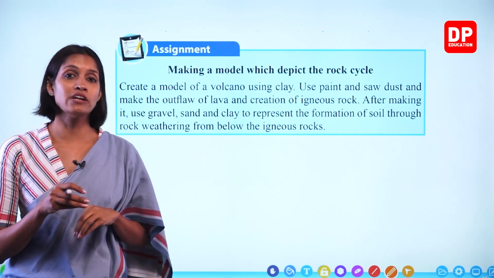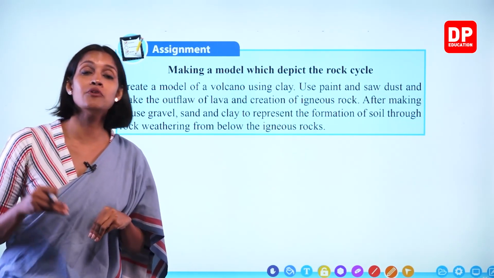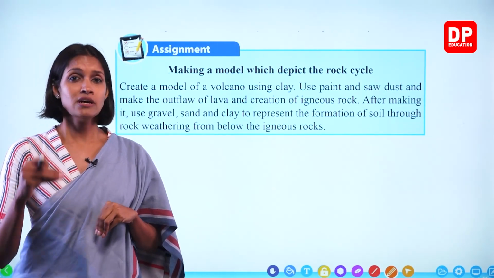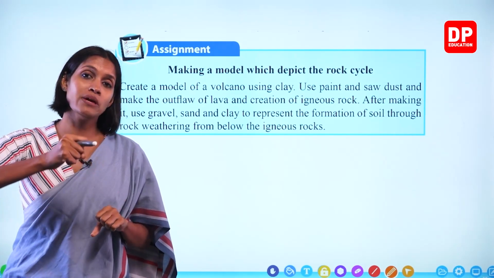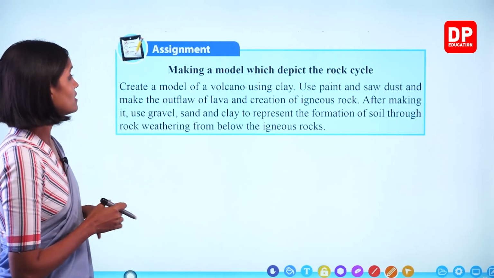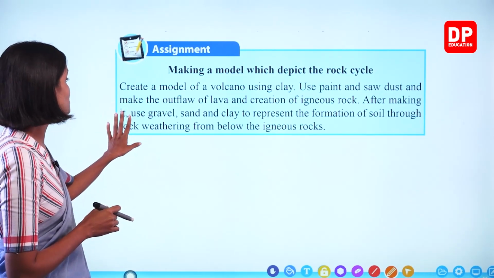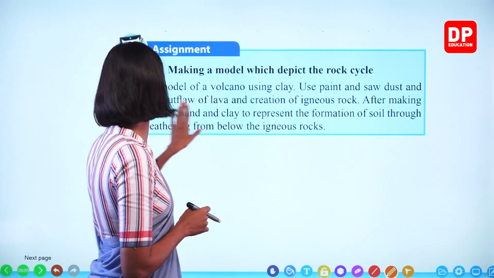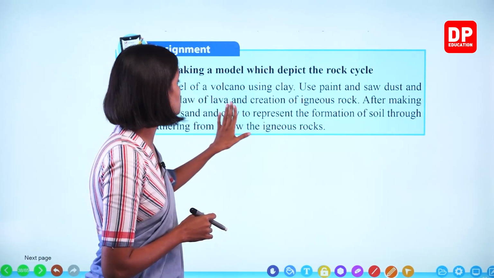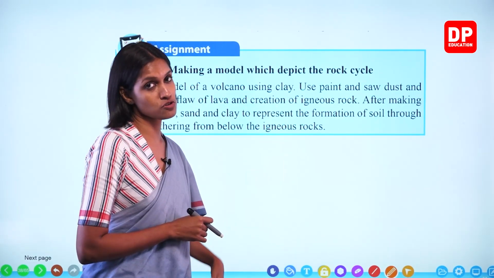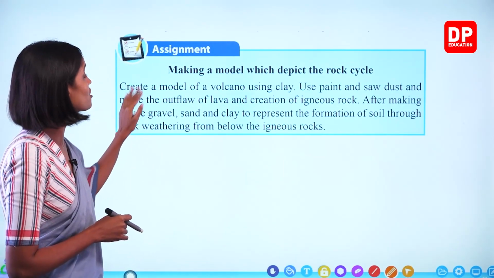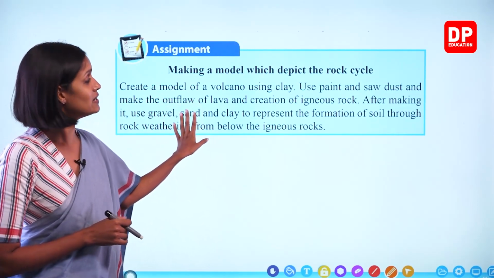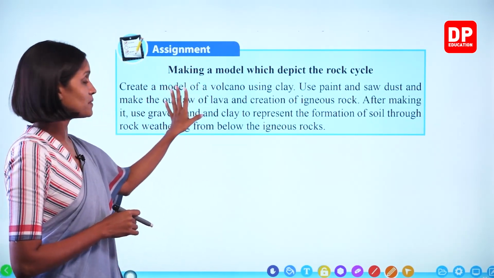Right? So you can use tiny pieces of clay balls, or you can even use pieces of paper made into balls, right? And then after making it, use gravel, sand and clay to represent the formation of soil through rock weathering from below the igneous rocks. So simply you have to make a rock cycle. Now here, only some examples of how to do it.